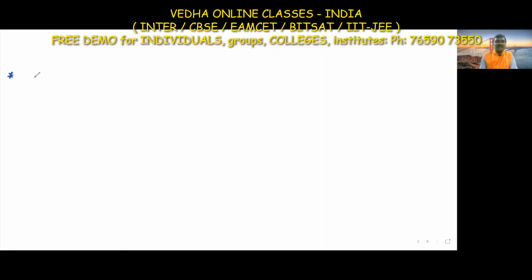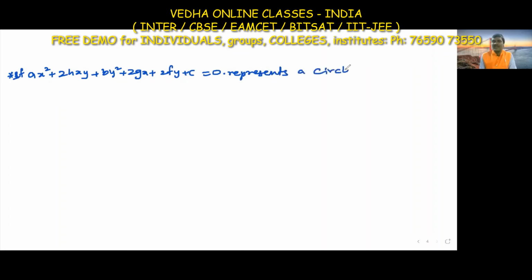If we take the equation ax square plus 2hxy plus by square plus 2gx plus 2fy plus c equal to 0, and if this equation represents a circle, we have some conditions. What are the conditions?